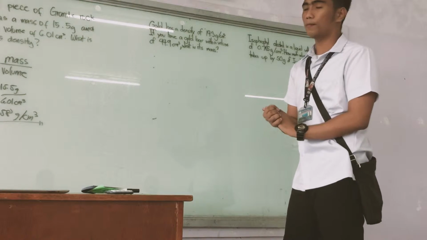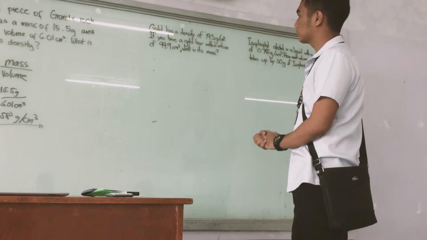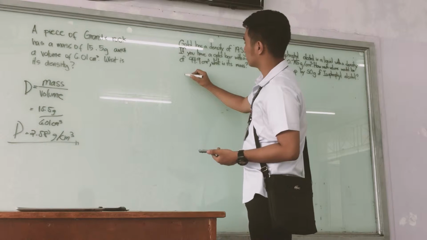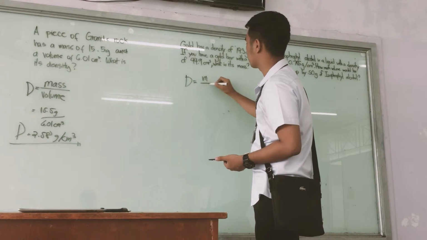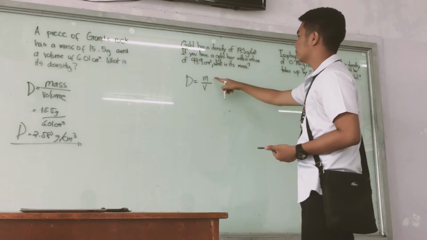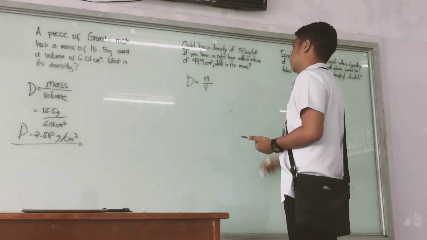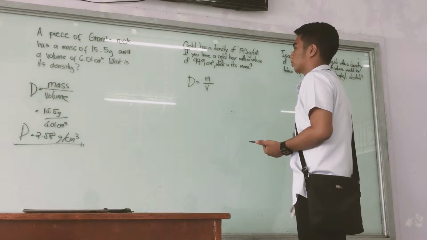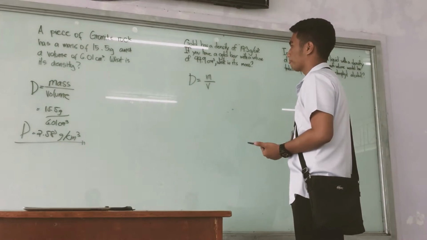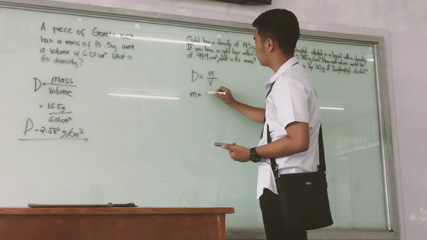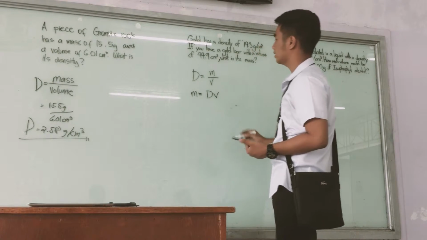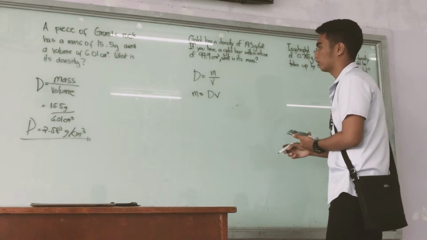So in this problem, we're going to find the mass of the gold. The given formula is D, density is equal to mass over volume. Since mass is what we need to find, we need to simplify first the equation. Cross multiply, so we will have mass equal to density times volume.